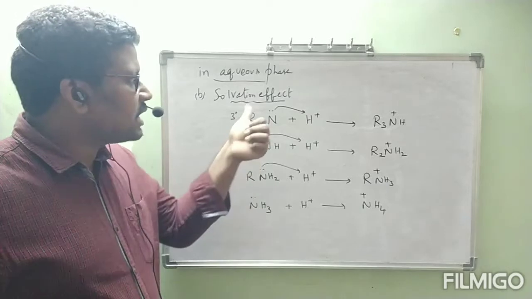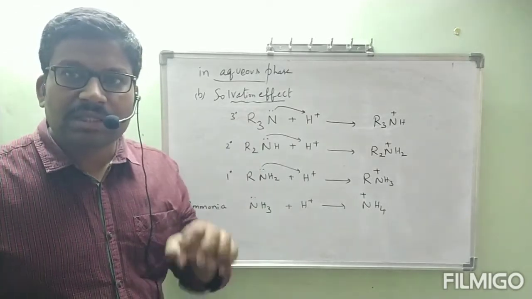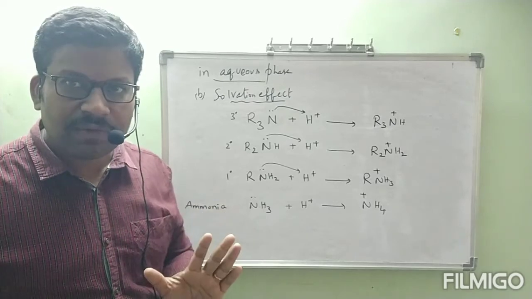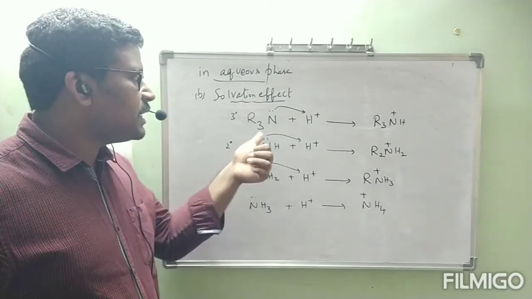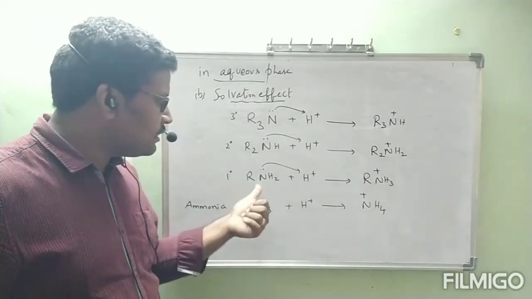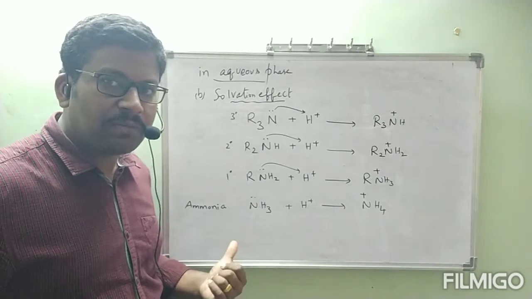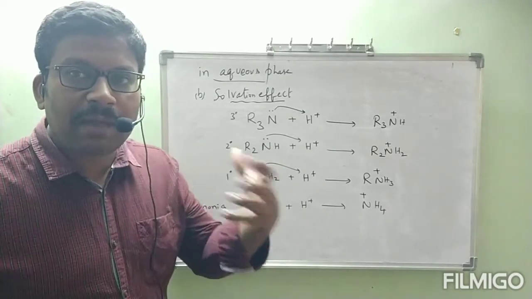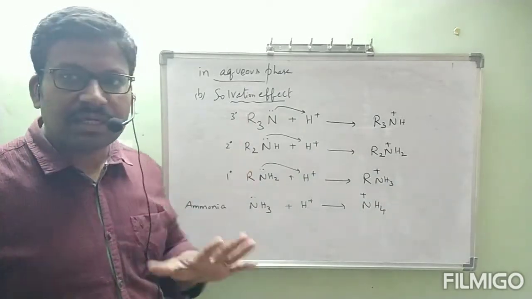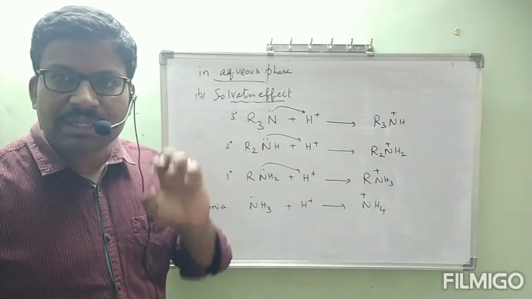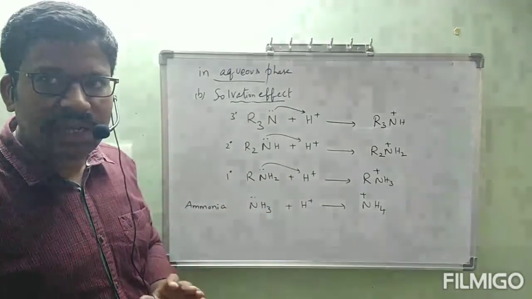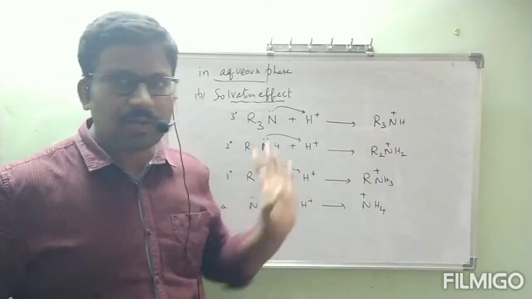First thing is solvation effect is regarding dissolution in water. Dissolution means when tertiary amine is dissolved in water, when secondary amine is dissolved in water, when primary amine is dissolved in water, and when ammonia is dissolved in water. What is going to happen individually we want to see. Solvation effect is related to dissolution in water, means the substance is going to be dissolved in water. For that first I am going to say formation of ammonium ion.